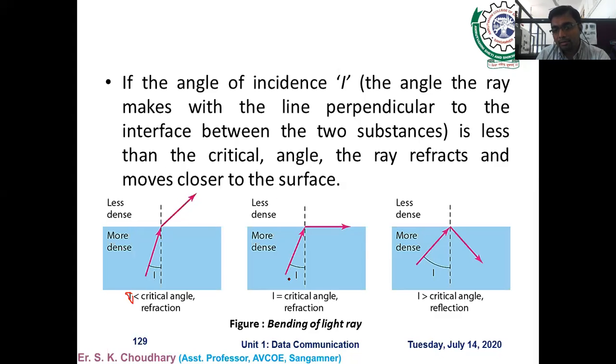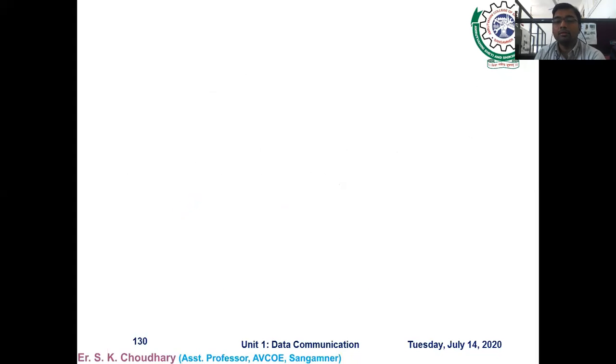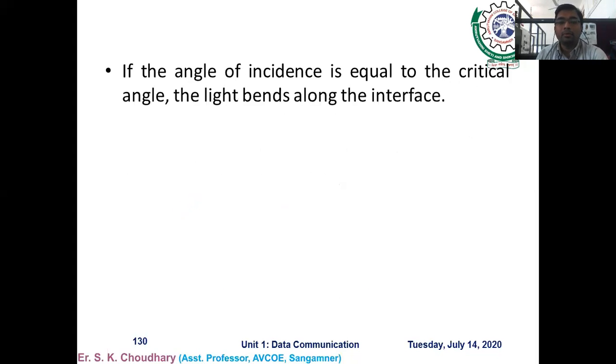The second case is that the similar two different substances are taken, but here the angle of incidence is equal to the critical angle. Then this is the maximum value of refraction, meaning it is bent by 90 degrees. This is the maximum refraction that could occur in any case. You can see what I have shown in the diagram. If the angle of incidence is equal to the critical angle, light bends along the interface. So it is very clear from the diagram also.